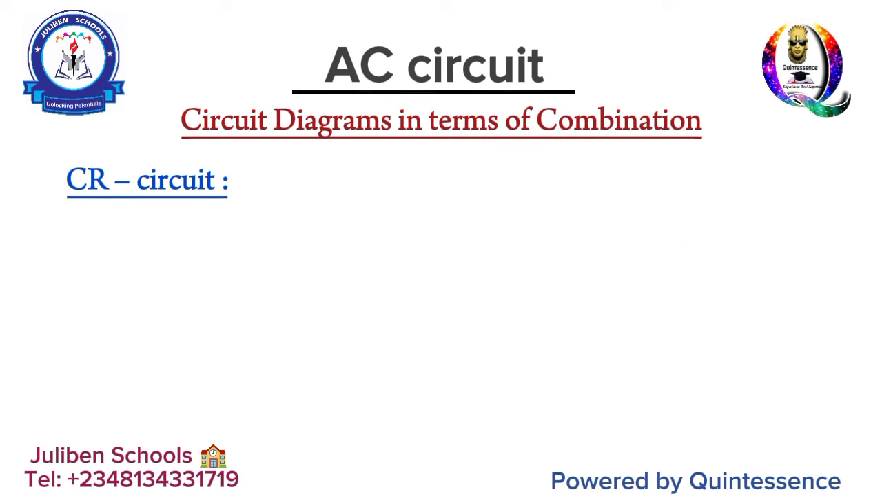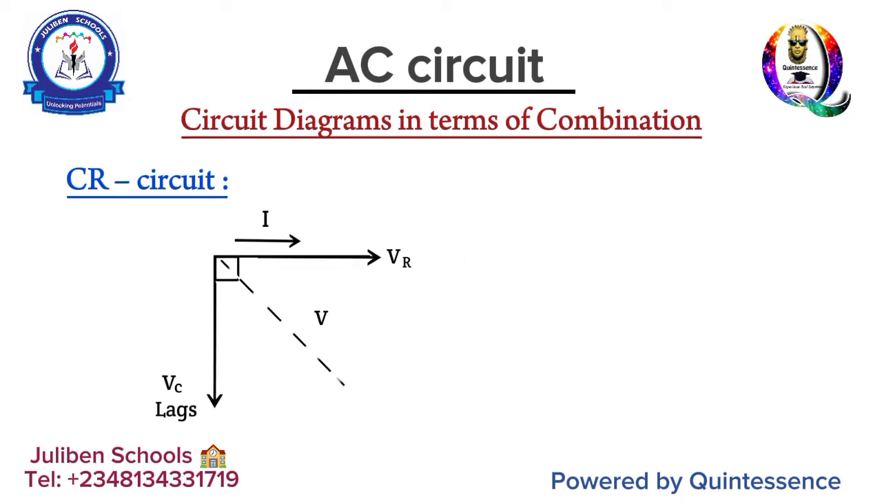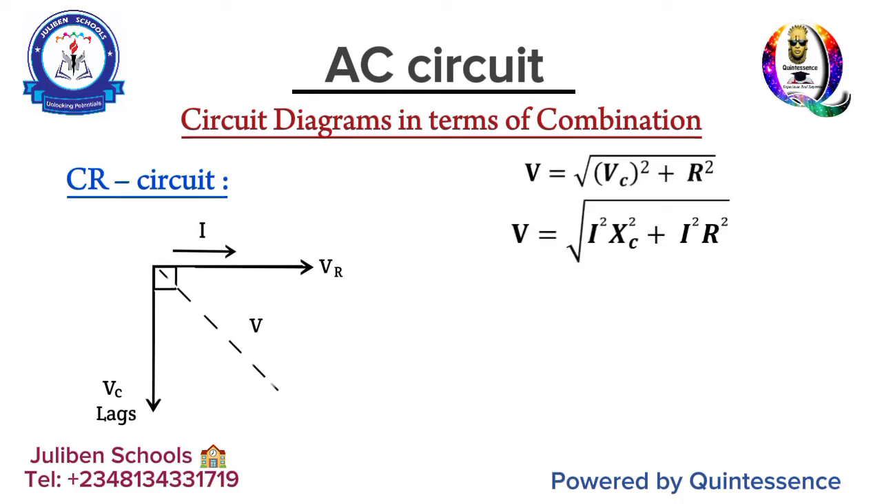First, it's important for you to know that in a CR circuit, of course, we are talking about a capacitor now and a resistor. And for a capacitor, if you remember, in a purely capacitive circuit, voltage lags, okay? So VC will be pointing downward, while your VR will be pointing in the X direction. By so doing, you can get the resultant of those two vectors, your instantaneous voltage, to become the square root of VC squared plus VR squared. And when you factorize I outside, you have V equals I root (XC squared plus R squared).